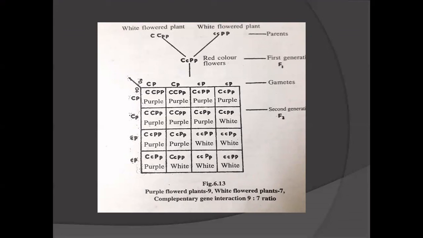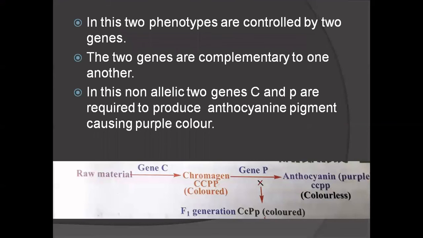So capital C and capital P are required to synthesize anthocyanin pigment. Due to this anthocyanin, the purple color flowers arise. But in the absence of any one gene, it can't produce the purple color flowers. So for getting the purple color flowers, capital C and capital P are compulsory. So these two genes are called complementary genes.